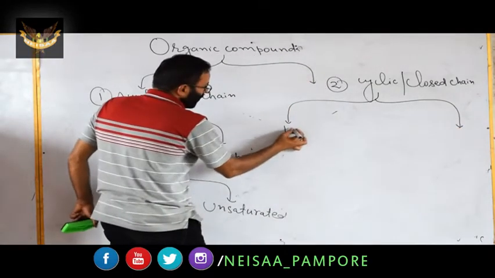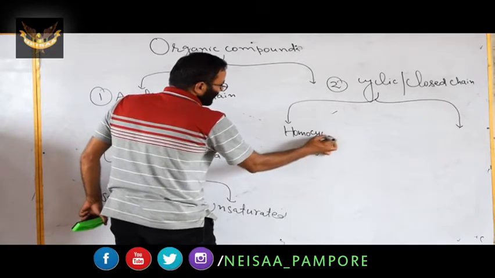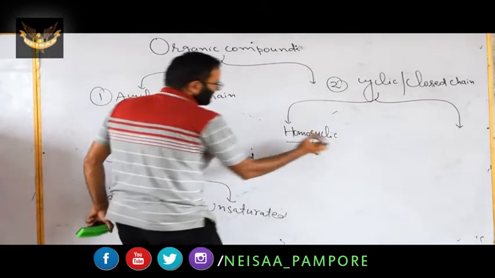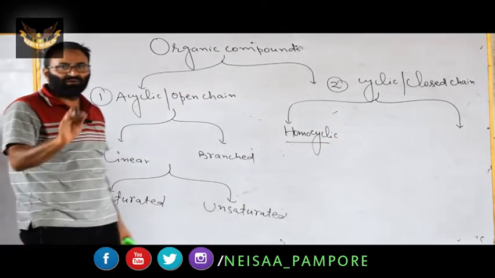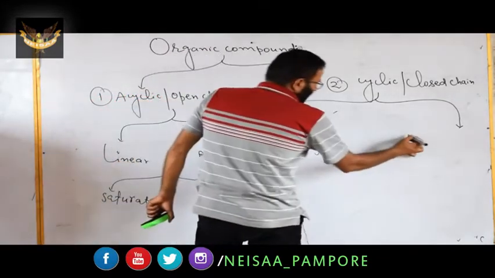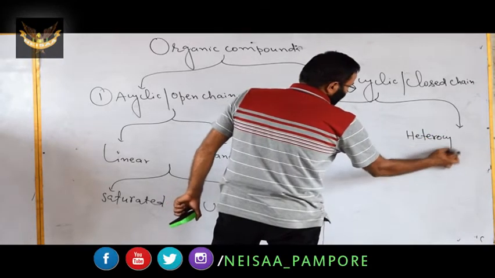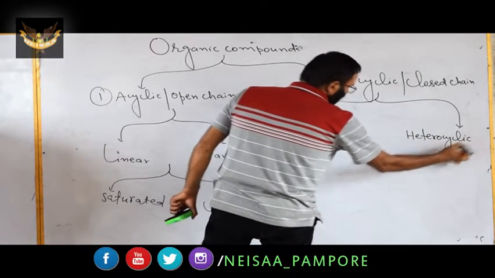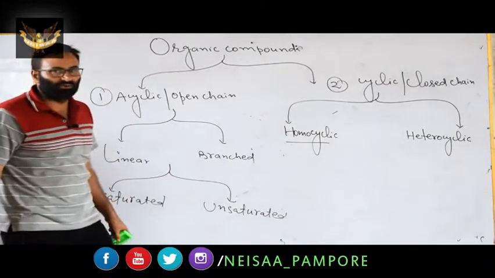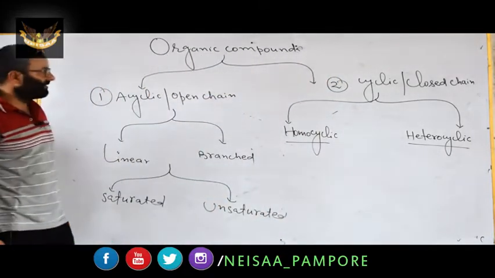One is homocyclic, when all the atoms are same. When you have heteroatom in the ring, that is heterocyclic. Homocyclic, and we have heterocyclic. Remember this point, homocyclic and heterocyclic.